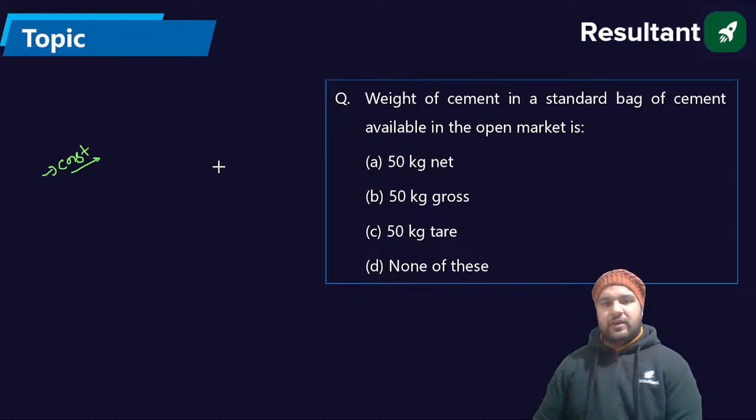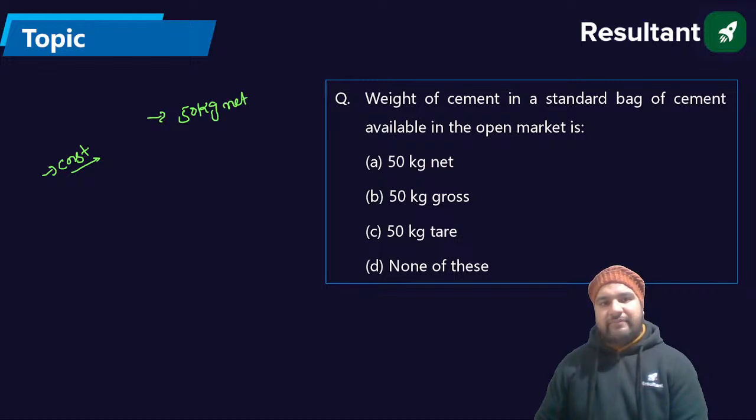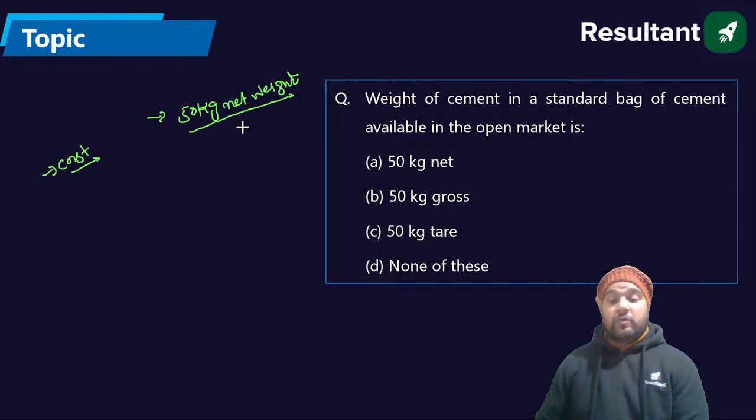So the weight of one bag of cement is 50 kg. It is net weight. Remember that. Also, I can write down the volume of one bag of cement. The volume of one bag of cement is 0.0345 meter cube.